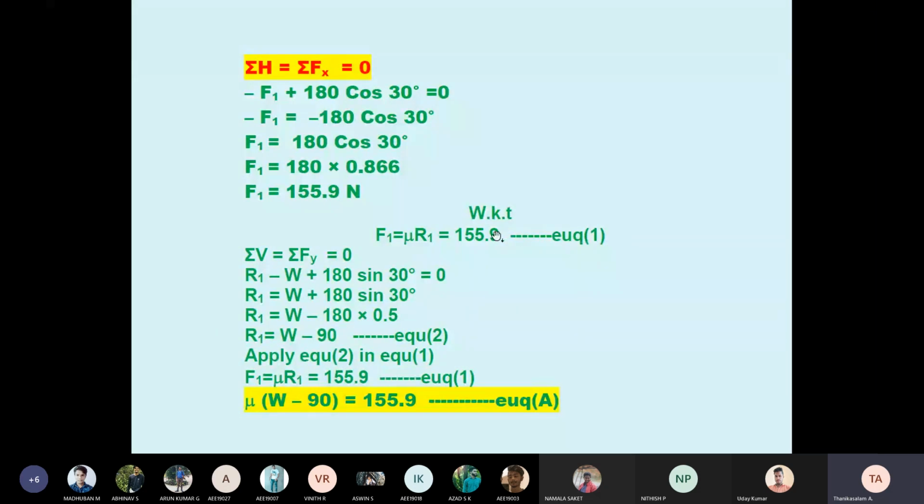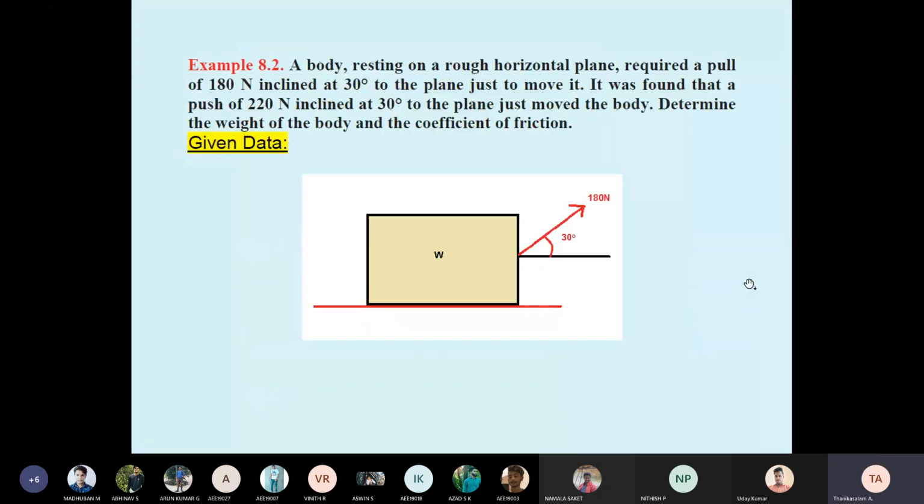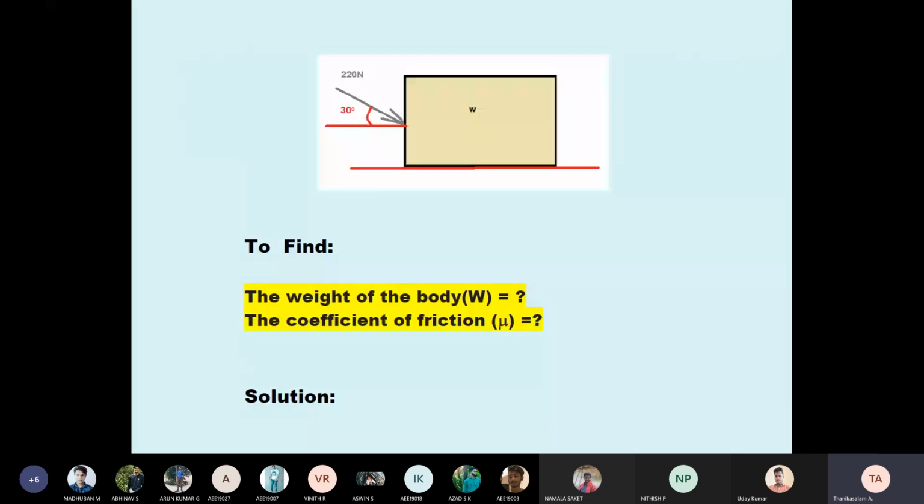So already we have equation 1. See here, equation 1, F1 equal to mu into R1. So applying here, F1 equal to mu into R1. R1 replaced with W minus 90, equal to 155.9. Equation A. Equation A is case 1. One body is there. First they pulled, now pushing, the same body. It's case 2.